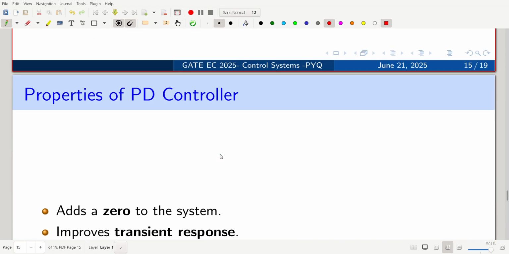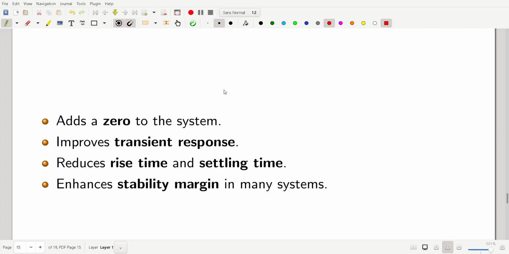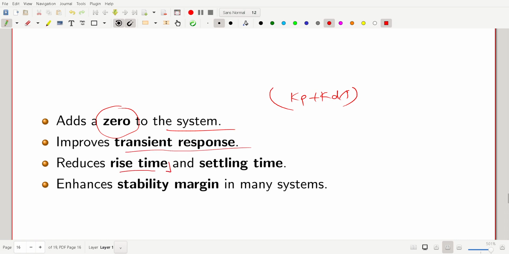Basically, the PD controller adds a zero, and it improves the transient response. Of course, rise time is reduced and settling time is also reduced. It enhances stability margin; in frequency response, gain margin and phase margin will be increased.